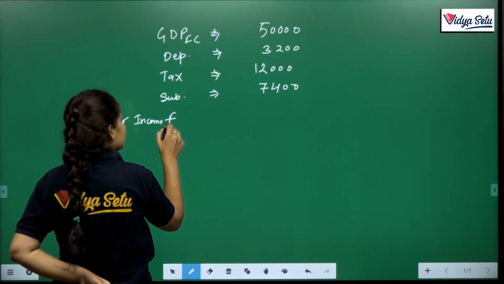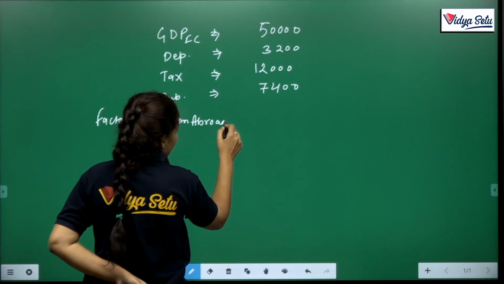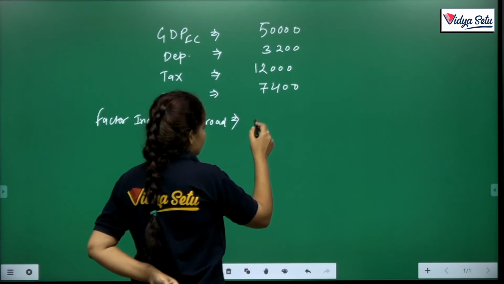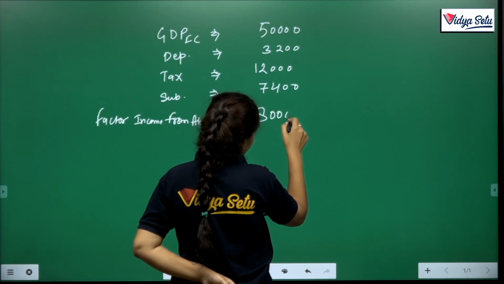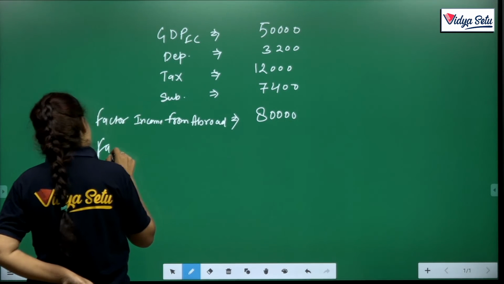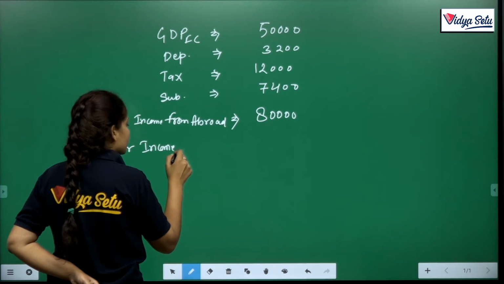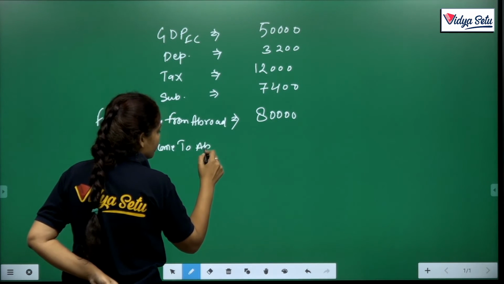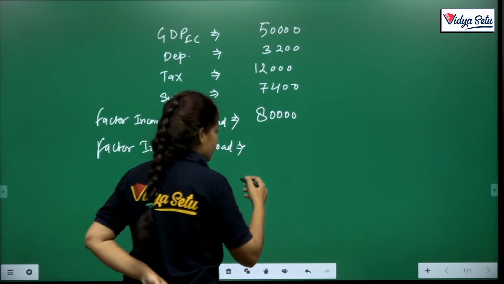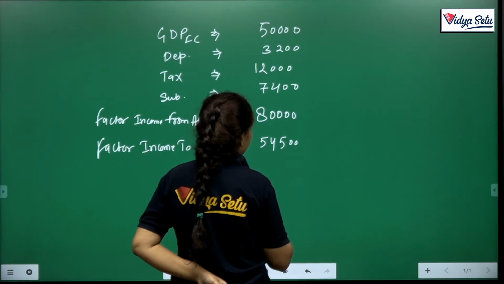Now, factor income from abroad is, suppose, 80,000, and factor income to abroad is 54,500.